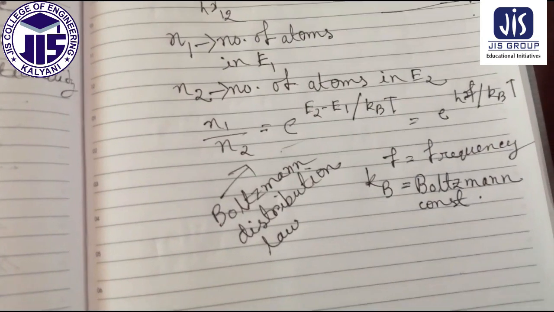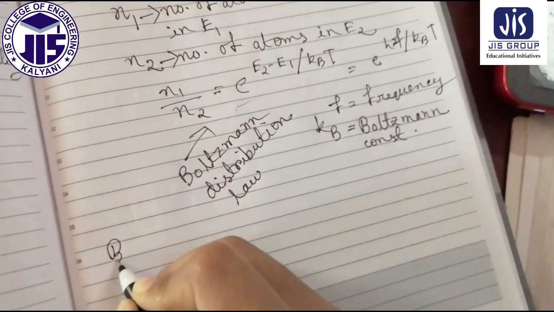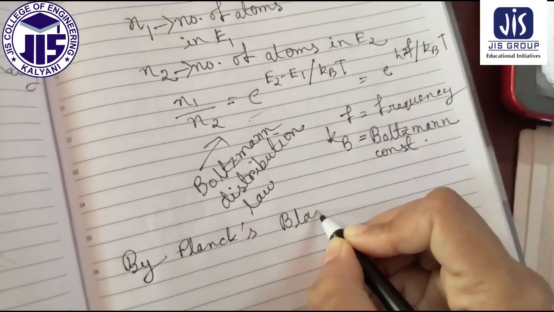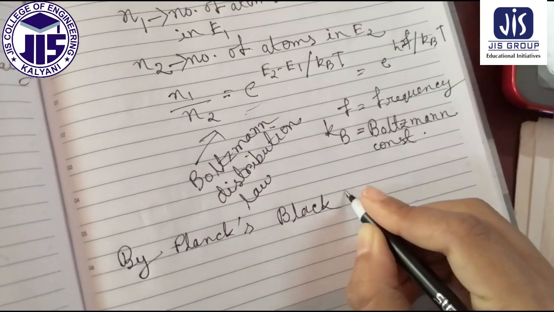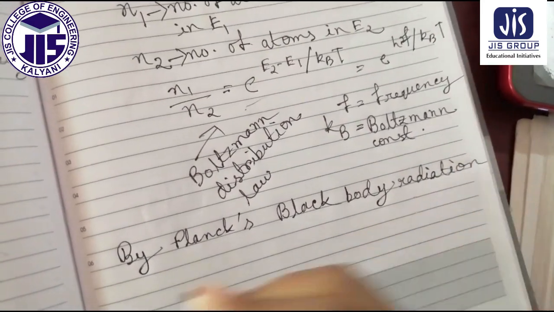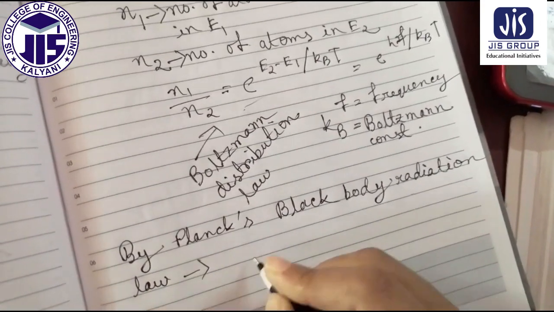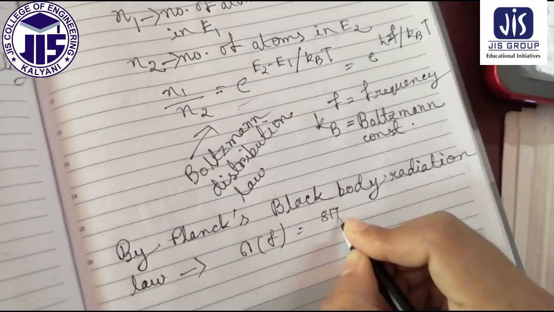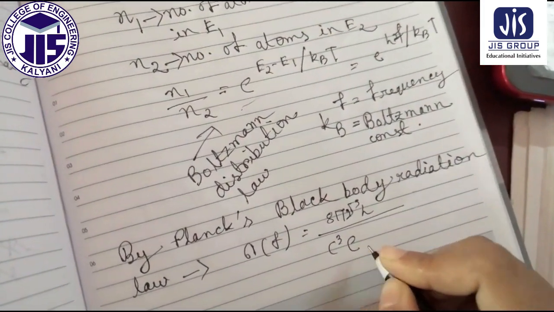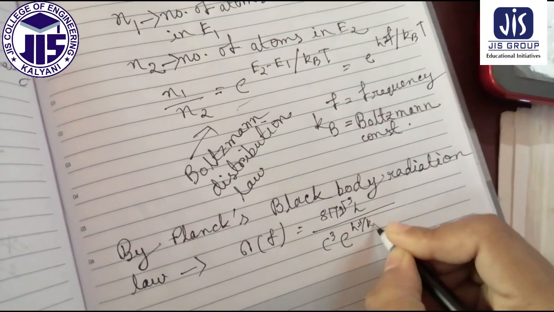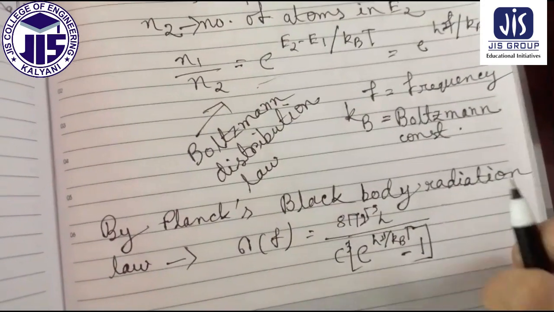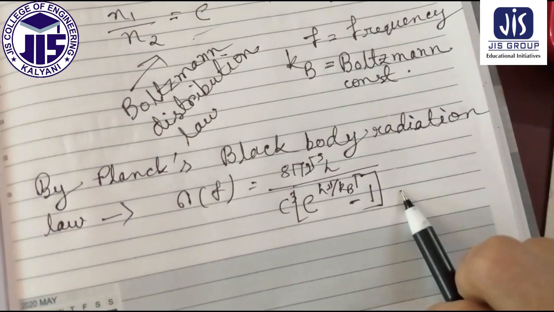Now, by Planck's blackbody radiation law, we can write σ(f) equal to 8πhν³ by c³ into 1 over e to the power hν by KbT minus 1.